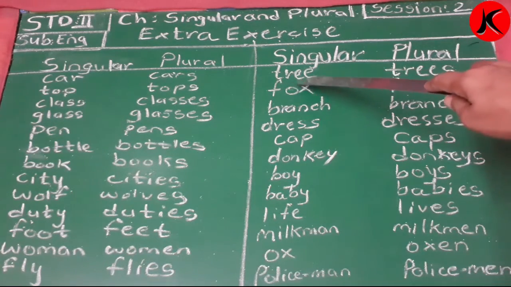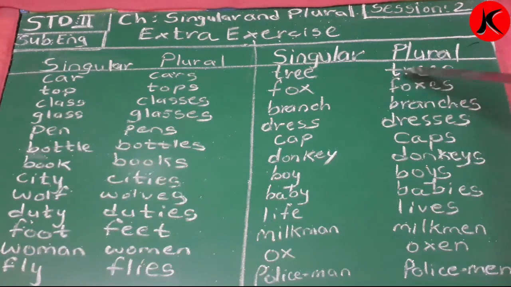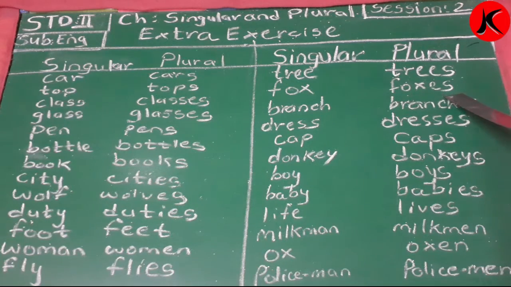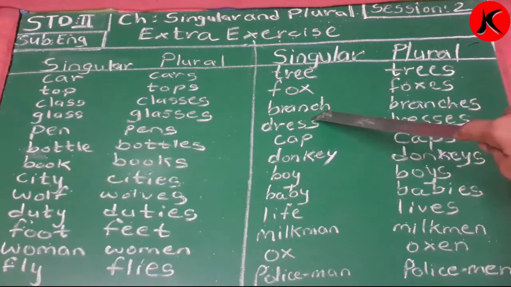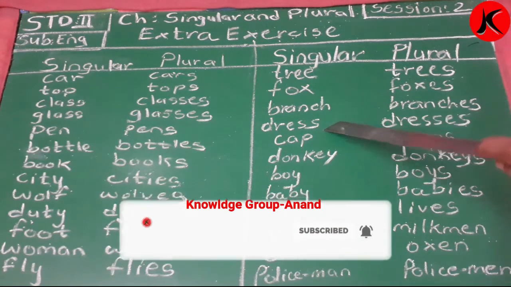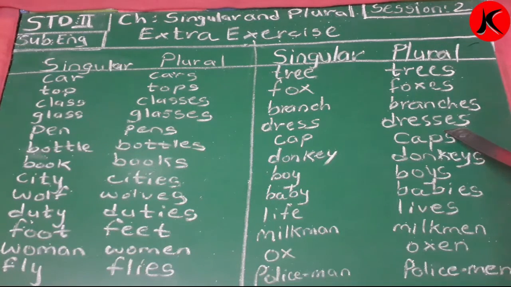Now singular tree is there, and plural I will write trees. Fox, foxes. After X I will add ES, so it becomes foxes. One fox singular, plural foxes. Branch, and after H I will add ES, so what will it become? Branches. Dress. Over here the plural of dress is what? Dresses. I will add ES after double S, it will become dresses.